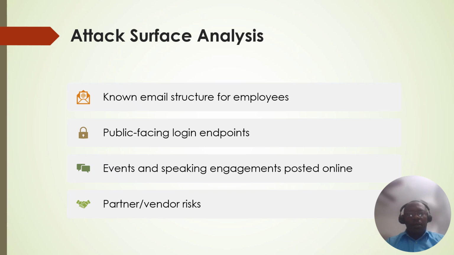From our passive recon, here are some potential attack vectors. We have publicly known subdomains and cloud endpoints, a predictable email structure, public documents from conferences or Microsoft developer events, third-party vendor relationships with less security maturity, executive travel schedules, and public speaking engagements. These findings can help us later in the active reconnaissance and exploitation phases of the test.